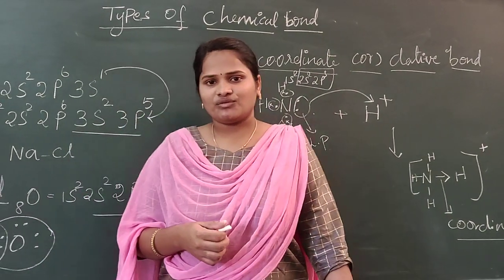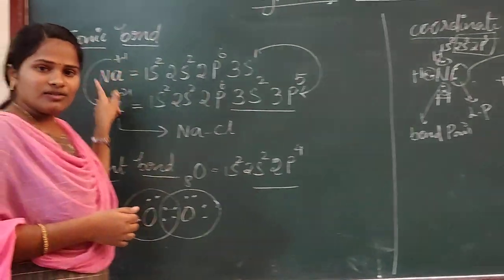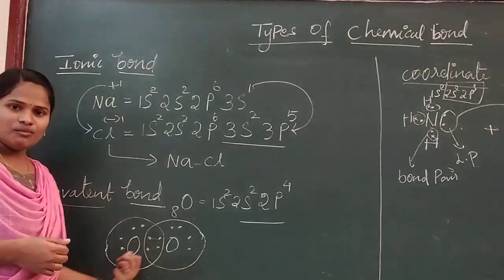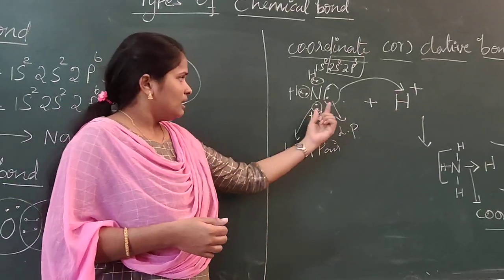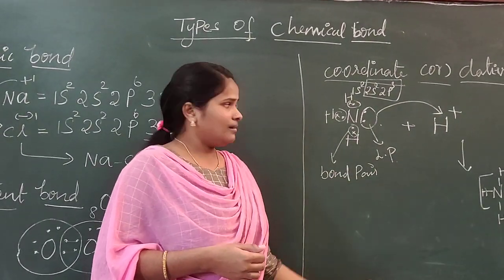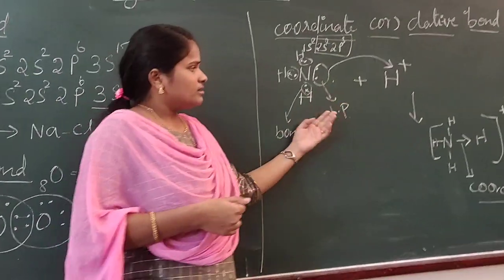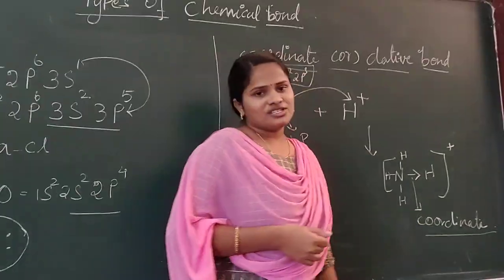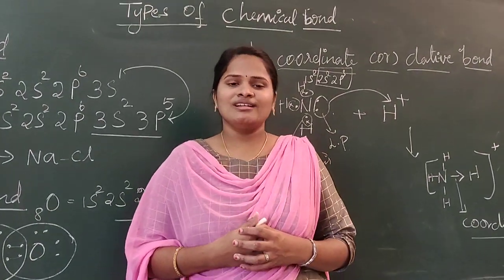So I will explain everything once more. Ionic bond means the bond is forming by transfer of electrons. Covalent bond means the bond is forming by sharing of electrons. In a coordinate bond, one species donates a pair of electrons, and the other species accepts the pair of electrons. In between these it will form a coordinate bond. Hope you are all very clear about the types of chemical bonds.